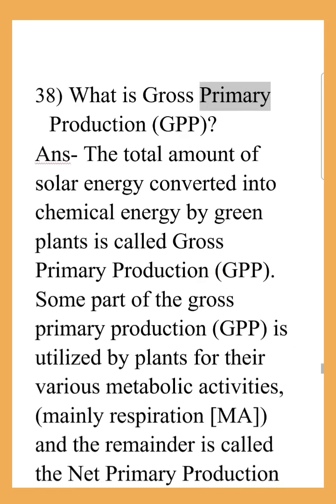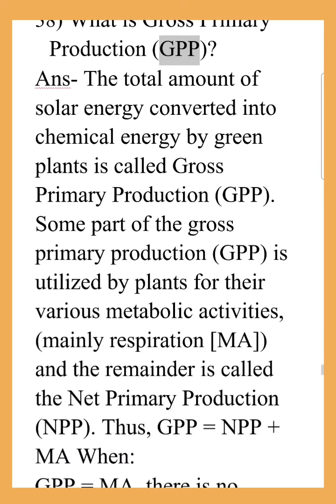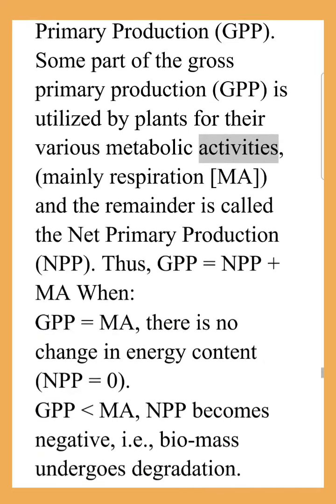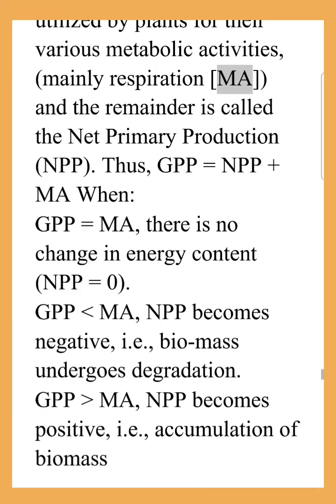What is gross primary production, GPP? The total amount of solar energy converted into chemical energy by green plants is called gross primary production, GPP. Some part of the GPP is utilized by plants for their various metabolic activities, mainly respiration, MA, and the remainder is called the net primary production, NPP.